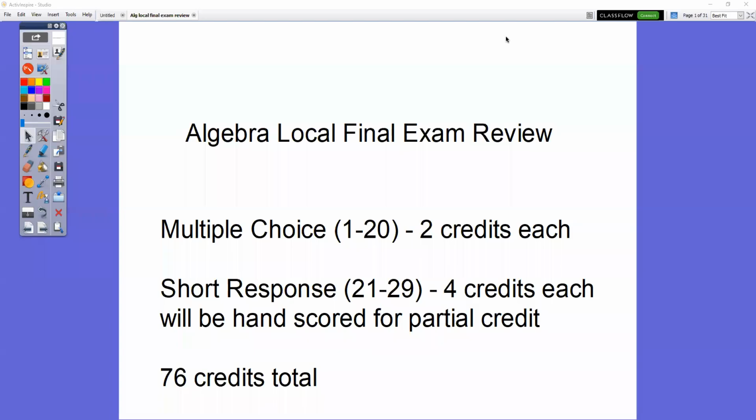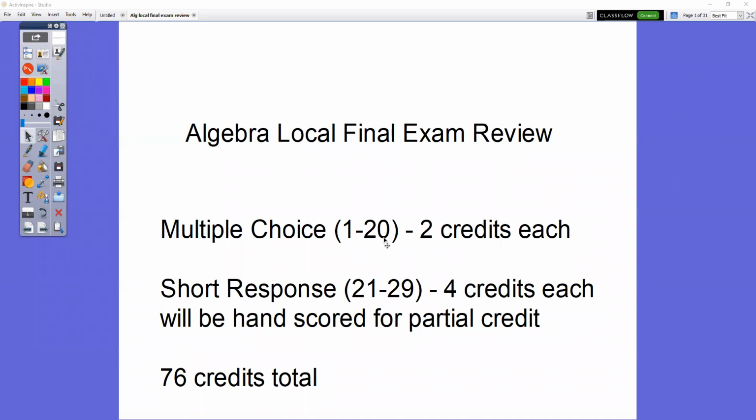So on your local final exam, the multiple choice are questions 1 through 20. They will be worth 2 credits each. Now, there's really 76 total credits on this exam. So basically, each multiple choice question is worth approximately 2.5 points. Each short response question is going to be worth approximately 5 points. All right, that's how much each one is worth approximately.